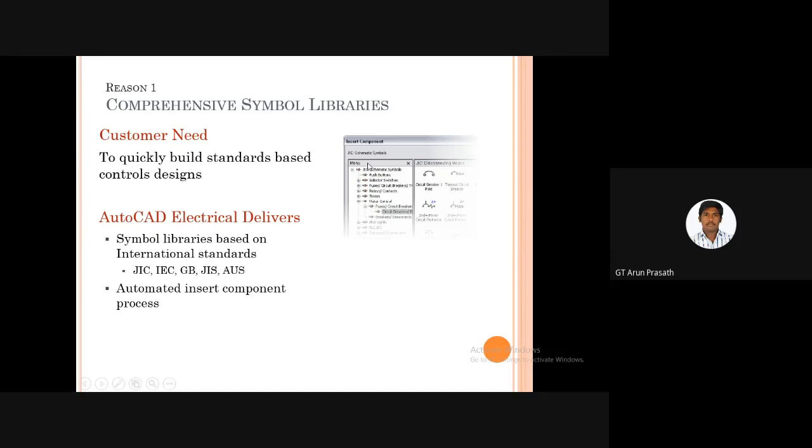In the menu option, we will see insert components. In that insert component menu, a lot of electrical components are placed. Whatever we need, we pick it, track it, and place it in the workspace.